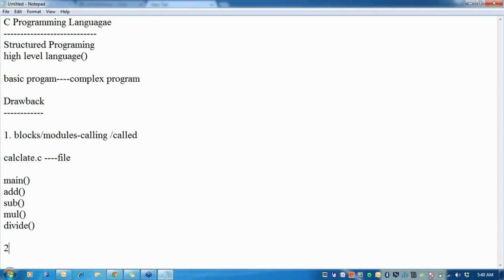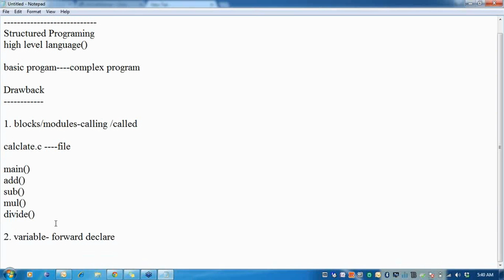If I understand this structure, I can understand that in C, for all variables, you have something called forward declaration. That means I have to declare the variables and only then use them.